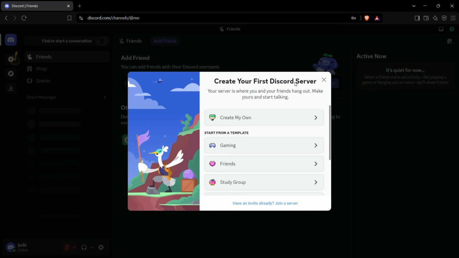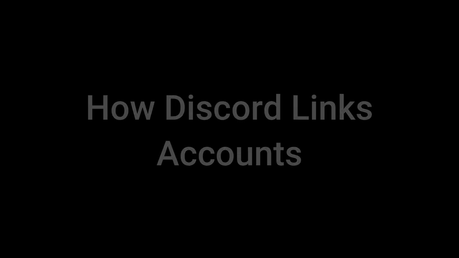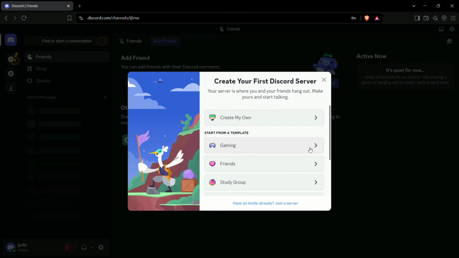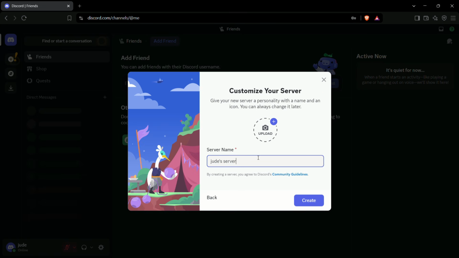So if it wasn't what they said, what was it? How could Discord tell these accounts were connected before a single word was typed? That's what I wanted to find out. Discord doesn't actually need your name to know it's you. And to be clear about who this is actually for, if you're managing multiple accounts for legitimate reasons, running a community and needing a separate mod or test account, testing a bot in a live environment without spamming your main, or just keeping different personas separate for privacy reasons.